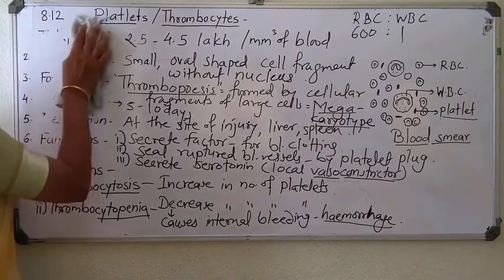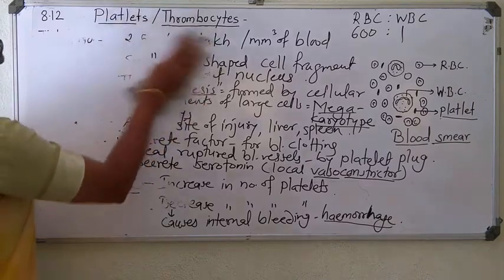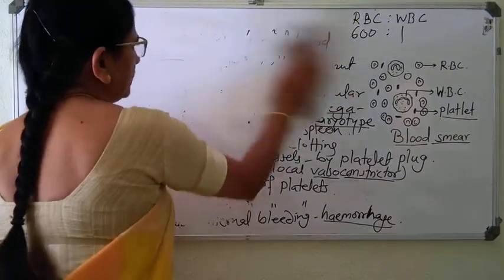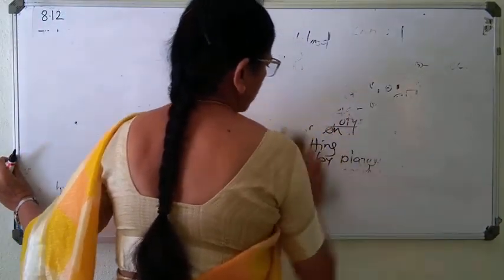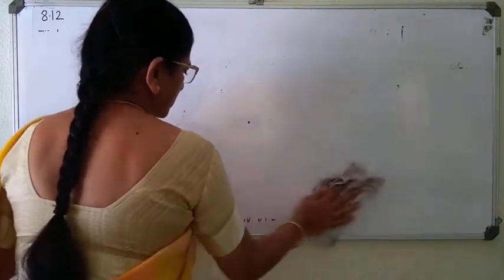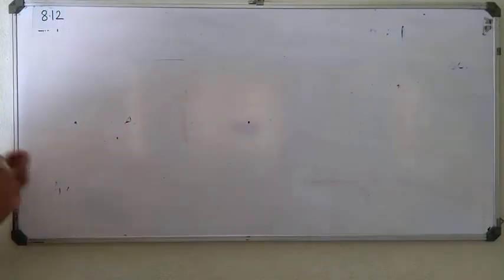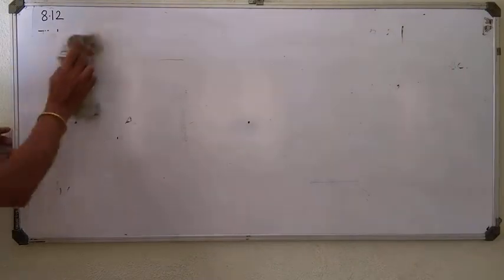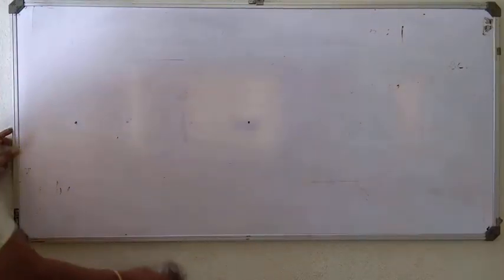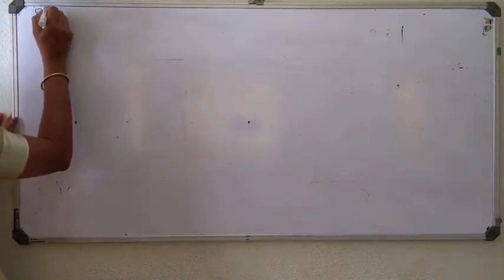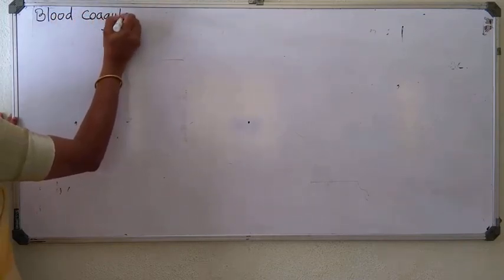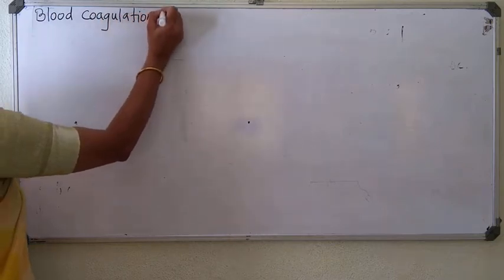Now we go to the next point, and that is blood coagulation or blood clotting. Clear? Blood coagulation. We have just studied thrombocytes, so related to thrombocytes, now we cover blood coagulation or clotting.